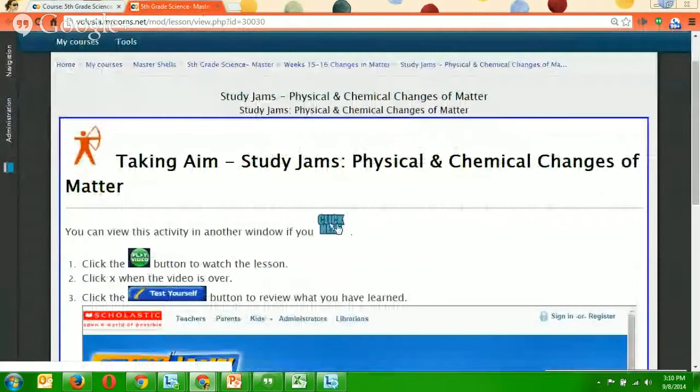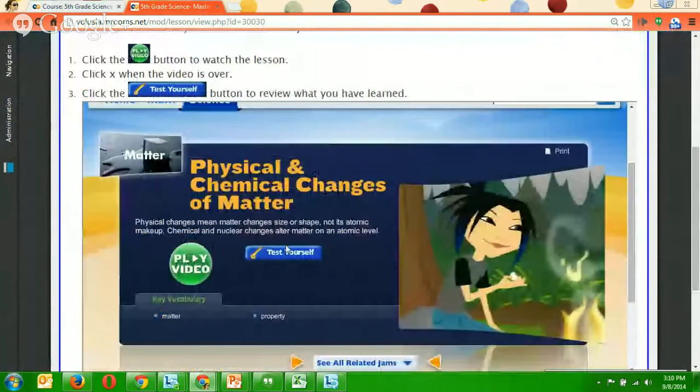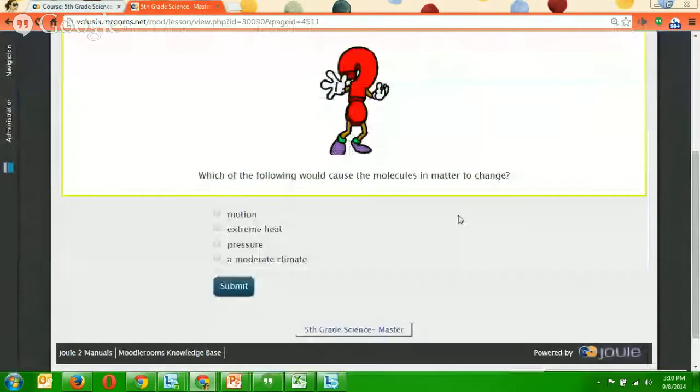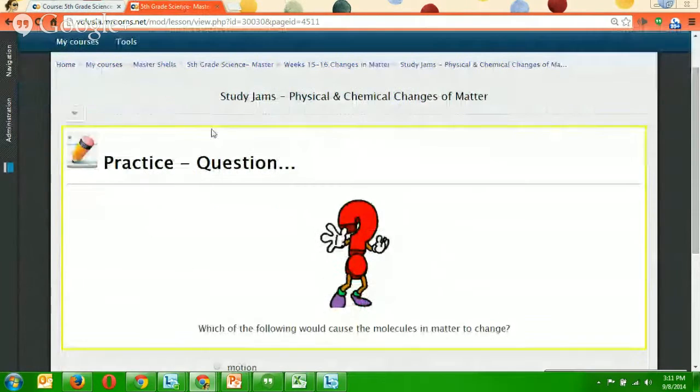All right, so like I said before, you can do this in another window. Right-click, open in a new tab if you don't like doing it inside here. You're going to watch the video. You're going to test yourself. The reason you test yourself is many of these questions are borrowed from StudyJam, so you can get a good, easy score if you pay attention to the video and you use the quiz inside of StudyJams.